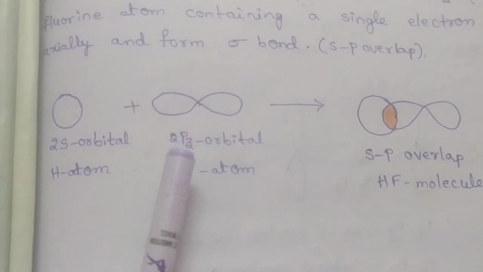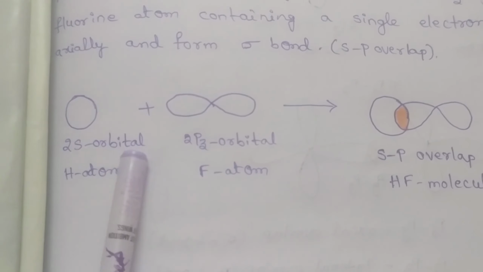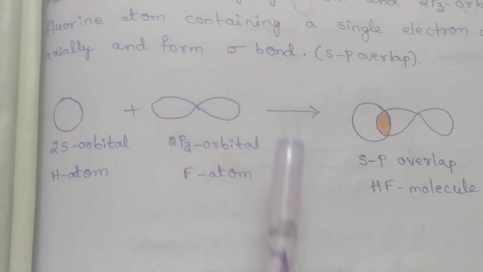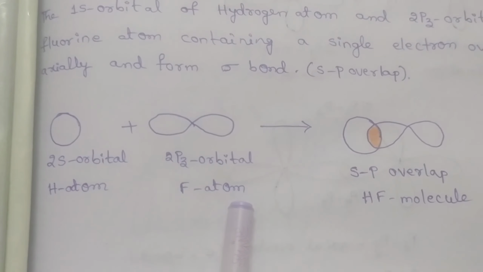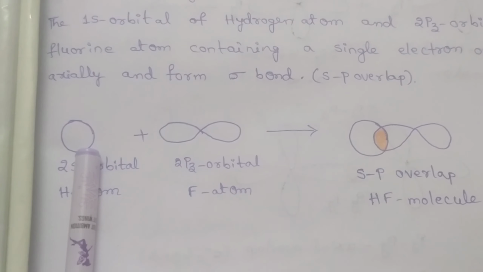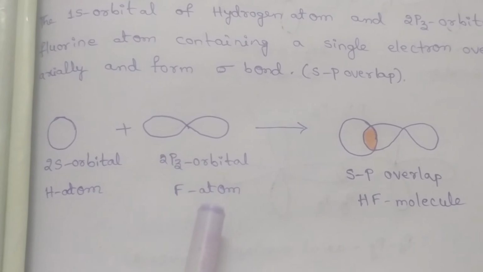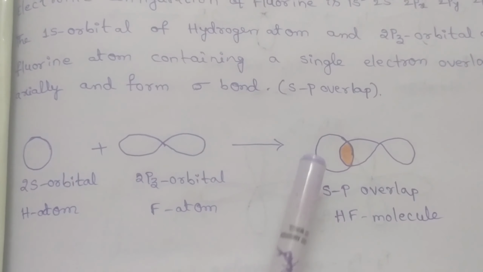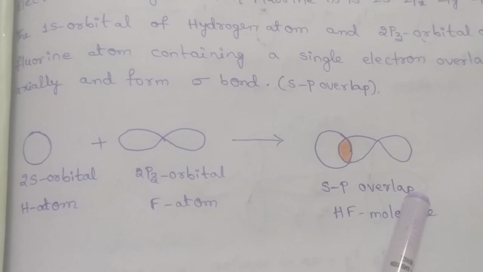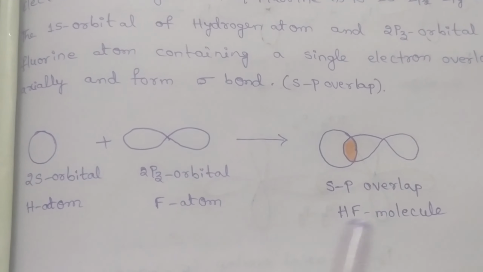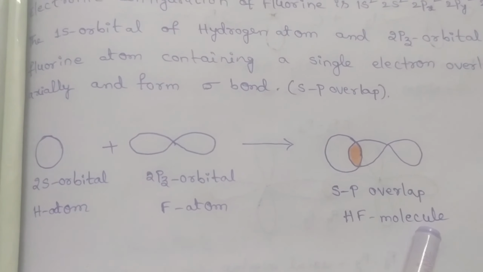bond. When we observe here, this is the 1s orbital of the hydrogen atom and this is the 2pz orbital of the fluorine atom. Now, the overlap between the s orbital of hydrogen and the 2pz orbital of the fluorine atom undergoes axial overlapping and forms sp overlap. That means a sigma bond is formed in the hydrofluoric acid molecule.